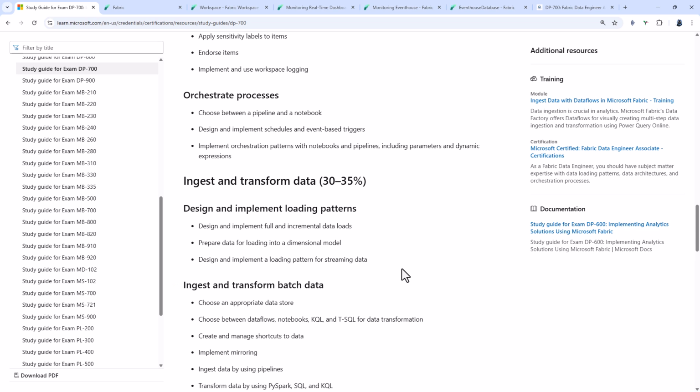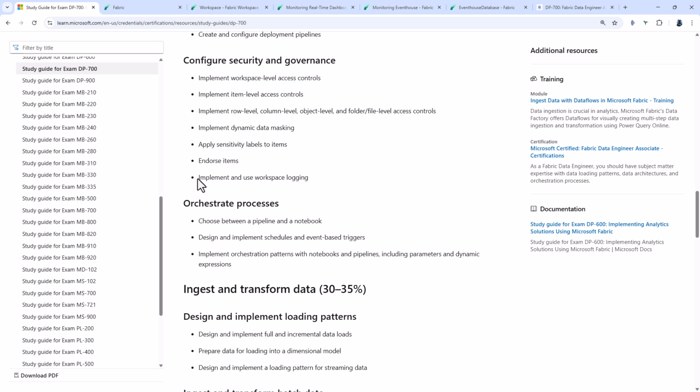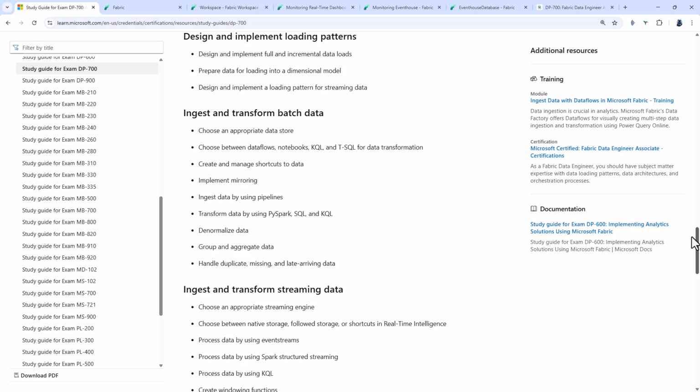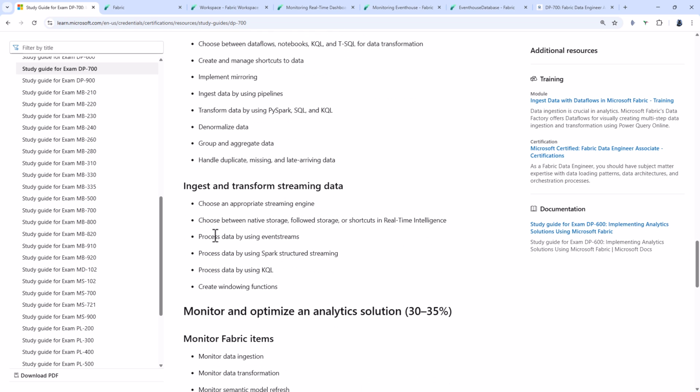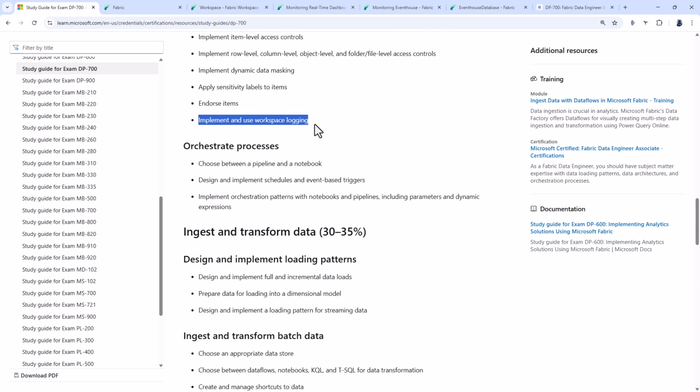The 2 major changes are firstly, under Configure Security and Governance, implement and use workspace logging. And secondly, under Ingest and Transform Streaming Data, choose between native storage, followed storage, or shortcuts in real-time intelligence. So let's have a look first of all at implementing and using workspace logging.